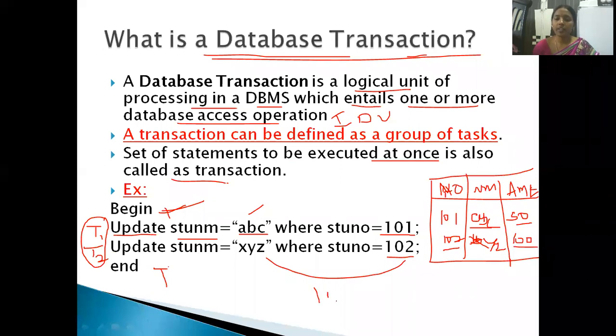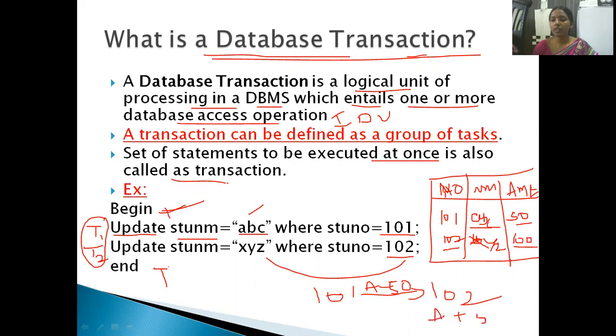Now, 101 student wants to transfer 50 rupees to 102. So what will happen? This is transaction 1. In T1, the amount will be deducted. When P1 sends an amount of 50 rupees from his account, the amount of 102 will be increased by 50. So 101 becomes 0, and 102 becomes 150.